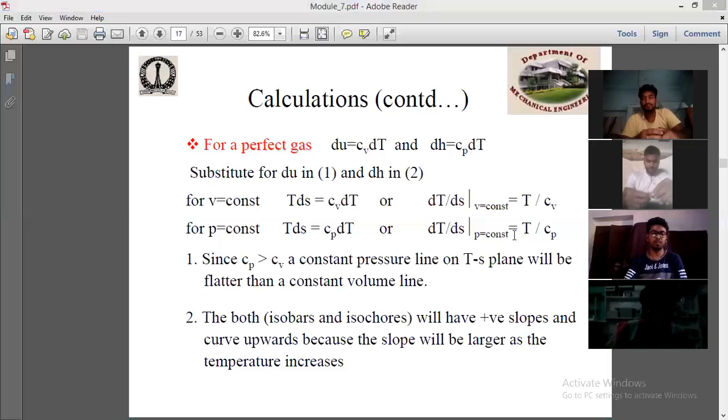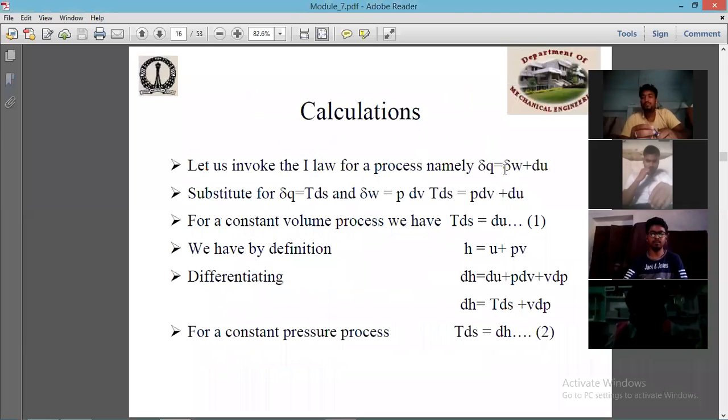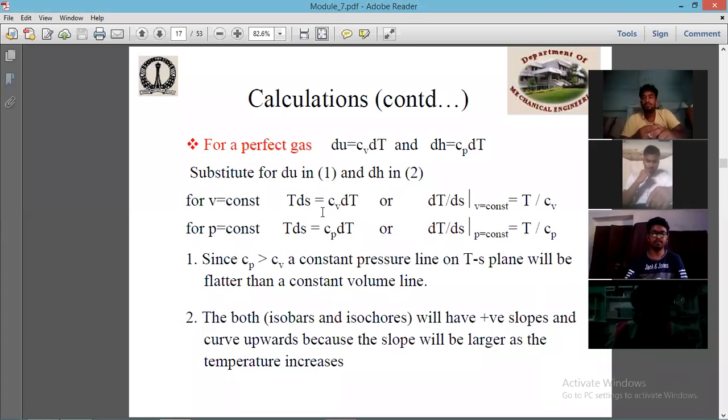So if this is more, then this dT by dS will be less. So the slope of the line is less. So dT by dS is the slope of the line on the temperature-entropy diagram.